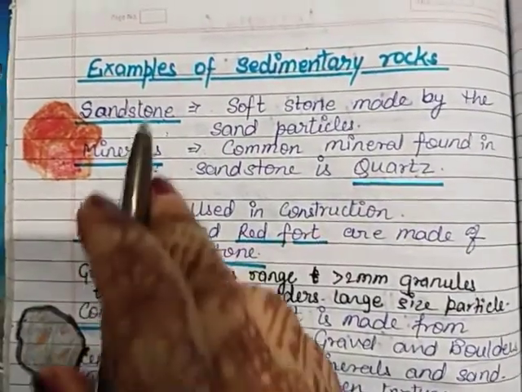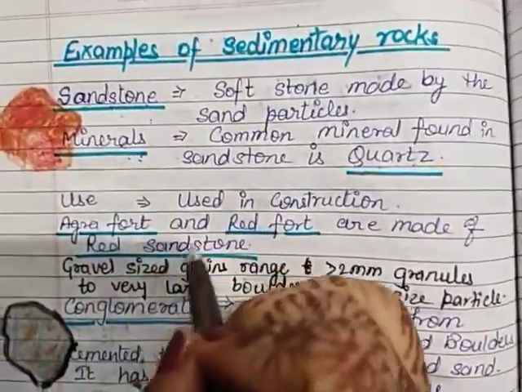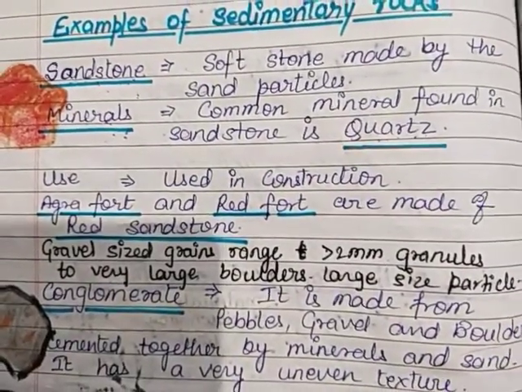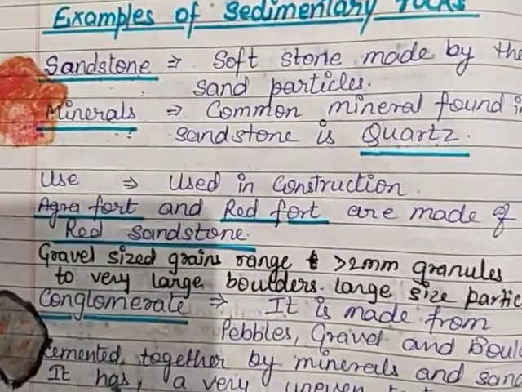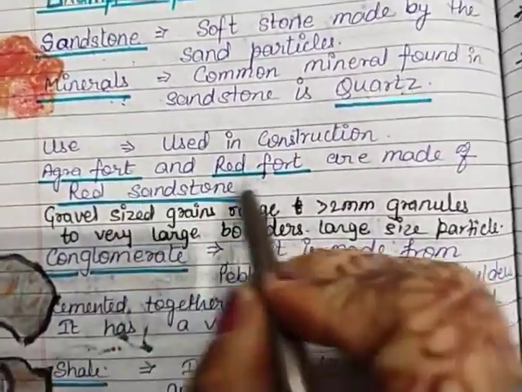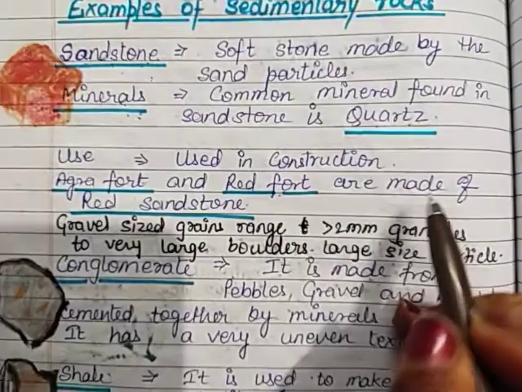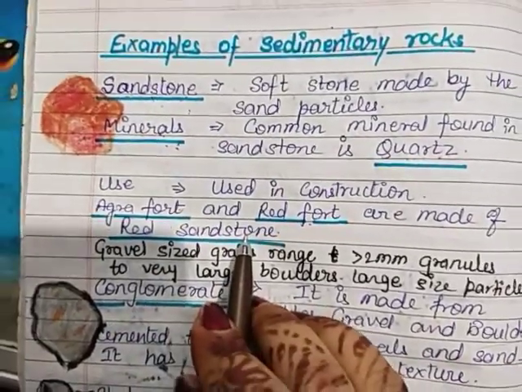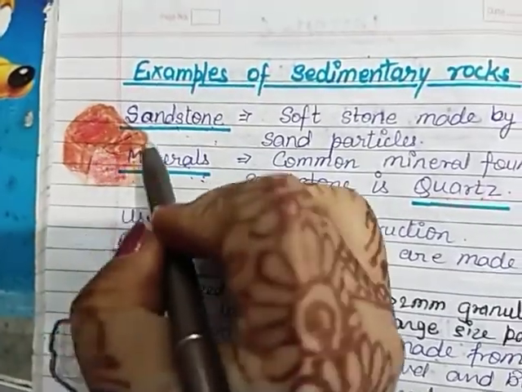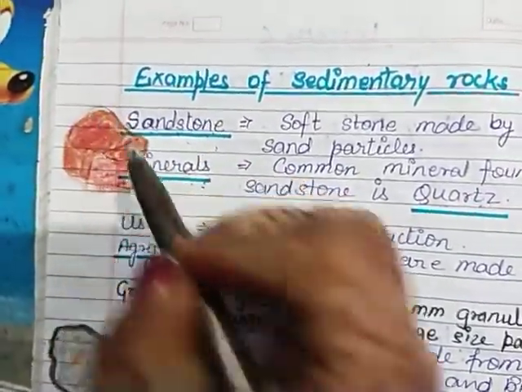Now the use of sandstone. This sandstone is used in construction, in building materials. It is used as a building material. Agra Fort of Agra and Red Fort of Delhi are made of red sandstone. And you can see the picture of the sandstone here.